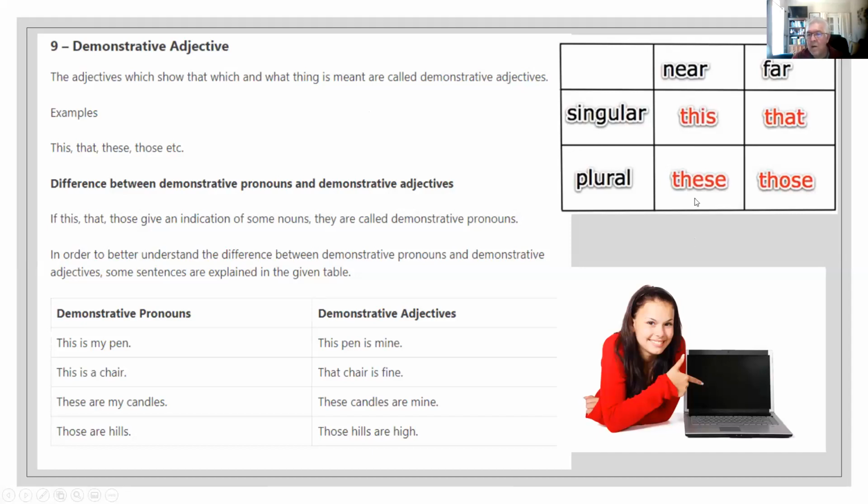And if there were more than one, and they were near, they will use these. If they were far, those. For example, this pen is mine. This. That chair is fine. That. These candles are mine. These. Those hills are high. Those.